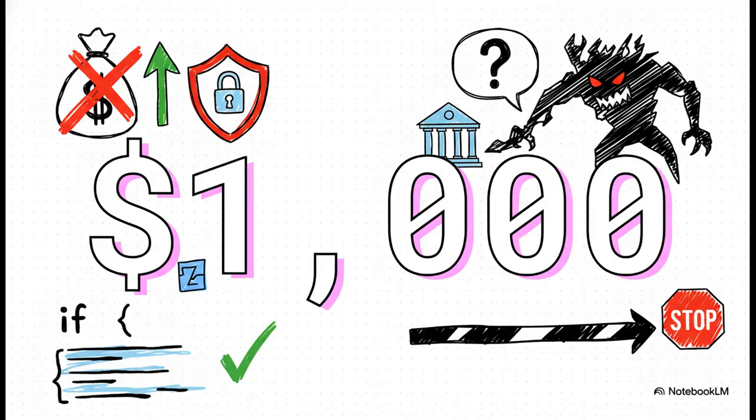So, if an attacker somehow convinces the LLM to try and transfer $10,000, it just doesn't matter what the LLM thinks. The code has a non-negotiable rule written right into it. Nothing over $1,000 gets through. Security here is enforced by logic, not by the LLM's interpretation.